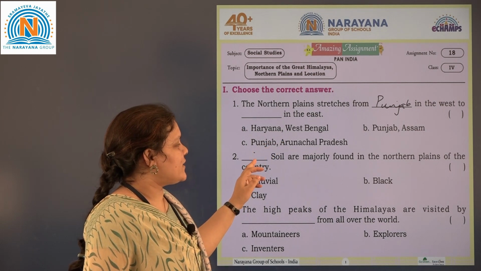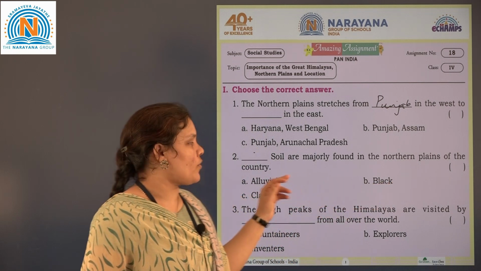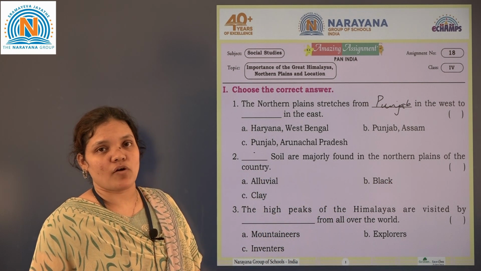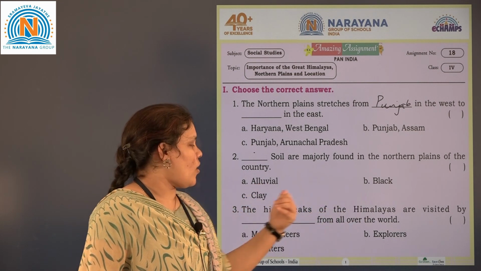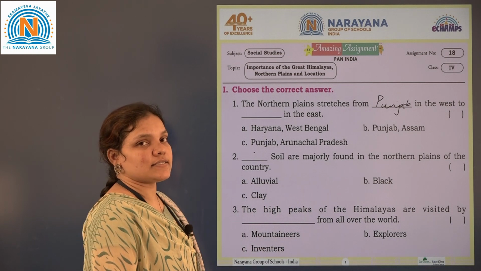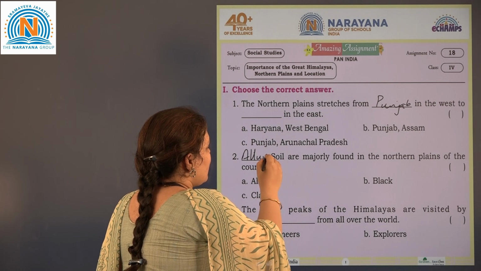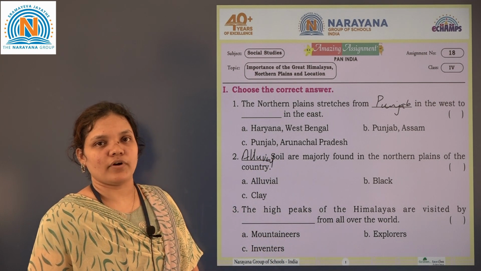Then second one, dash soil are majorly found in the northern plains of the country. Which soil is found in northern plains of our country? So the options are alluvial, black or clay. So the correct answer is alluvial. Alluvial soil are majorly found in the northern plains of our country.